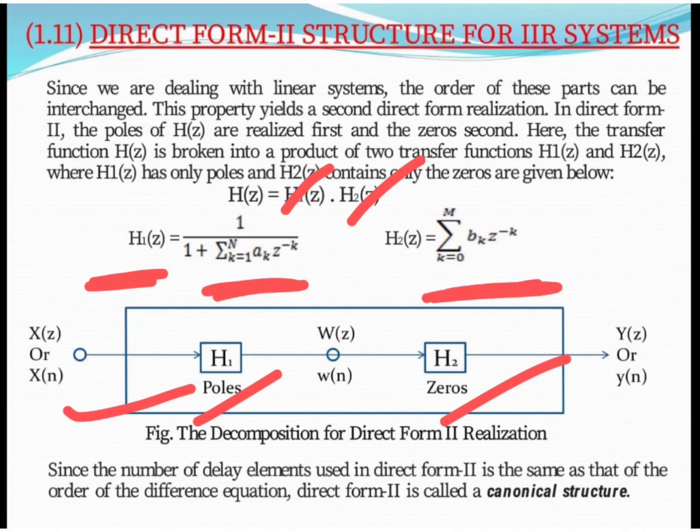So in a similar way we can derive our equation with the help of the direct form 2 structure. Direct form 2 is called the canonical structure. The reason is that the number of delay elements used in direct form 2 is the same as the order of the difference equation. The order of the difference equation and the number of delays are both the same. That's why we call it the canonical structure.